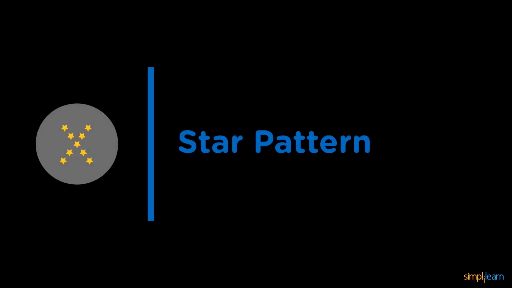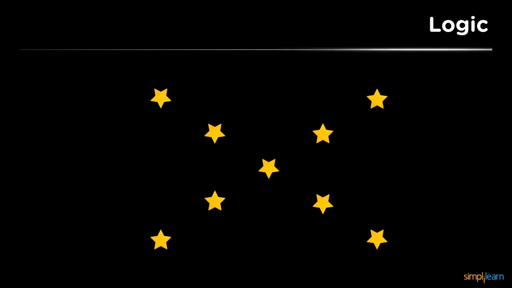So the next type of pattern is a little bit similar to the previous one. In the previous pattern we had one diagonal. Right now we have two diagonals which have formed the shape of X. So we can consider this as an X pattern. Now let us check out the logic, and after that let's execute the program.